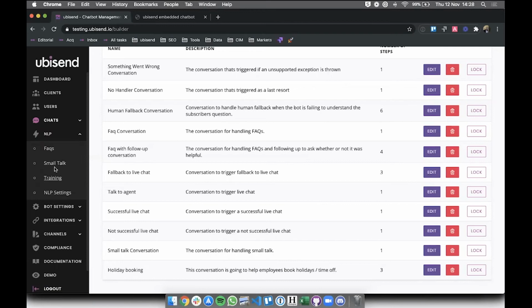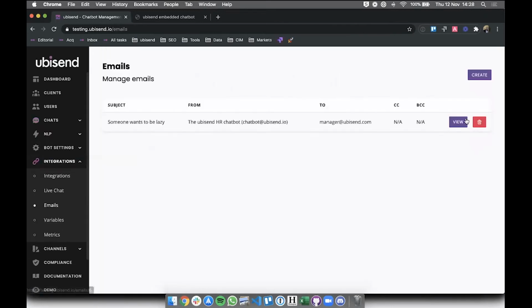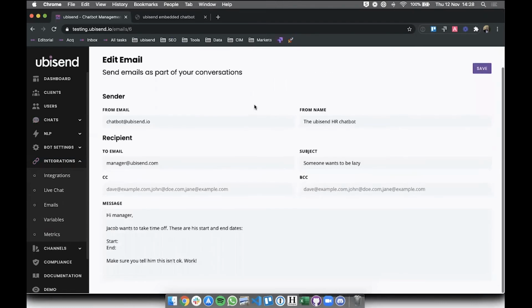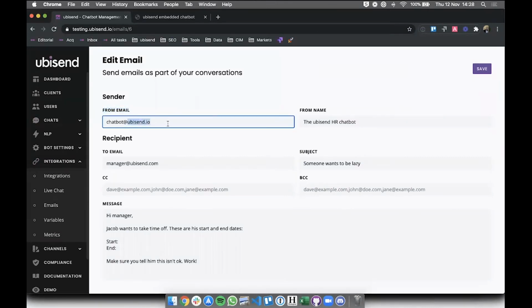Yeah, absolutely. Good question. So to go a bit more in depth, the from email address will always have to come from an email address on which your platform is hosted. So if you were company.com, your from email would always be whatever name you come up with at company.com.